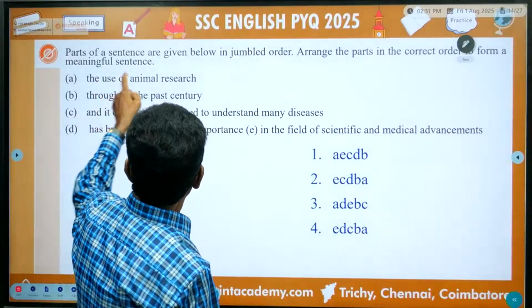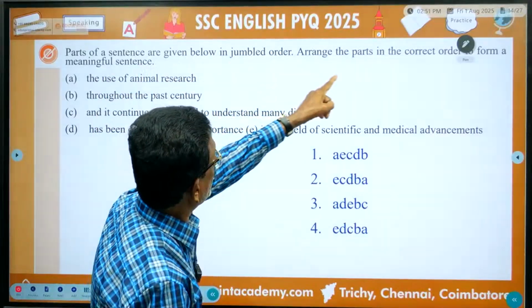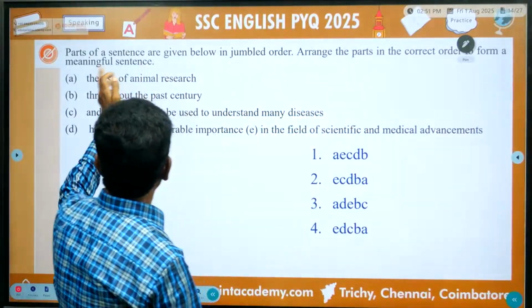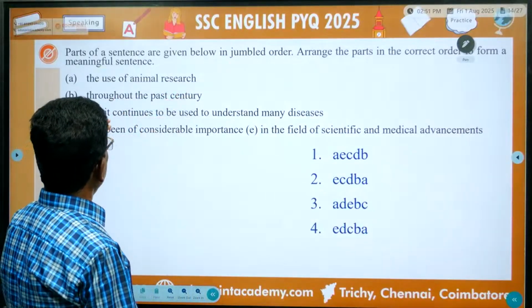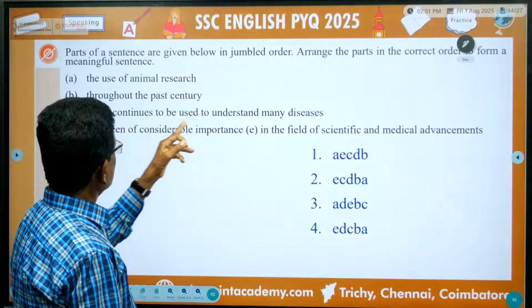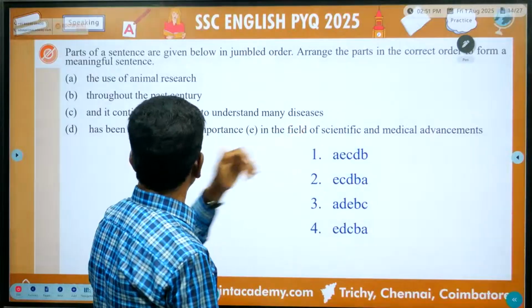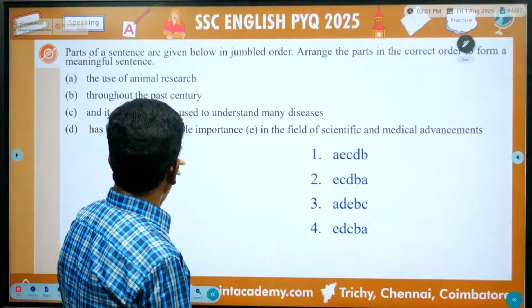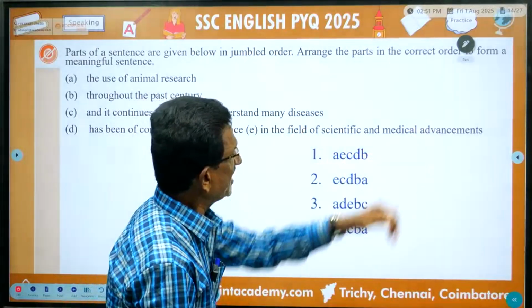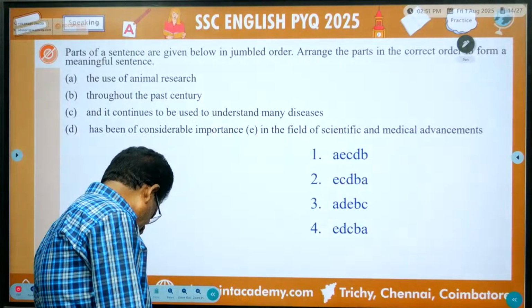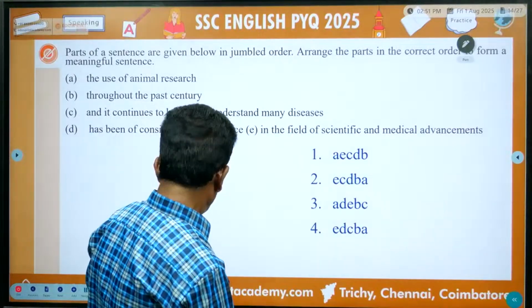Now listen. Parts of the sentence are given below in jumbled order. Arrange the parts in the correct order to form a meaningful sentence. The use of animal research throughout the past century, and it continues to be used to understand many diseases, has been of considerable importance in the field of scientific and medical advancement. Now listen. So how should it be?